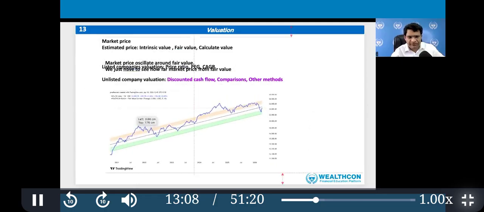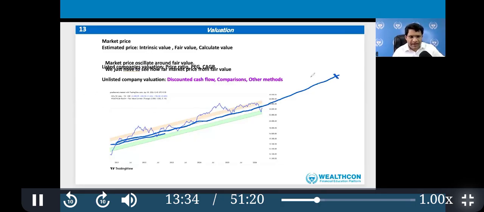And if we draw that CAGR as a central line, this central line is the average CAGR return line of Nifty, and if you extend it into the future, this is the CAGR line, the average return Nifty goes. And then the real Nifty fluctuates around this.